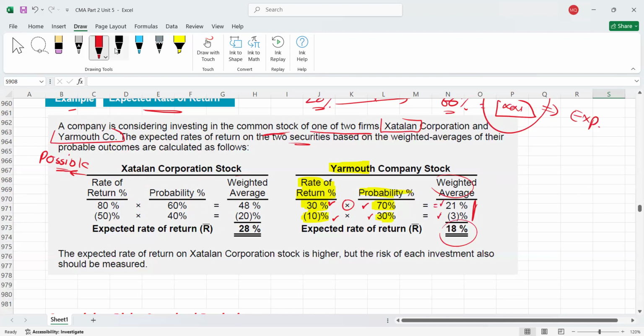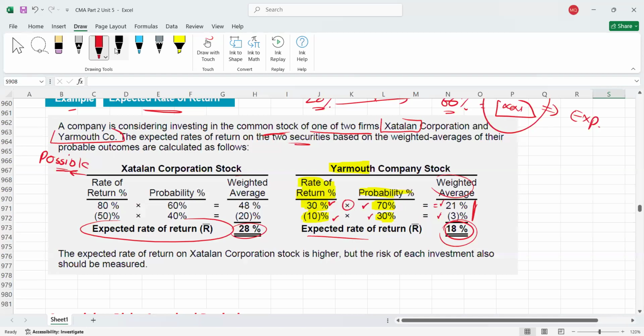Now, if your investment decision is based only on the expected rate of return, then which is the best option? X is better. Why? Because X is giving you the highest return, right? So X is better. But on the other hand, Y is giving you only an 18% expected rate of return.